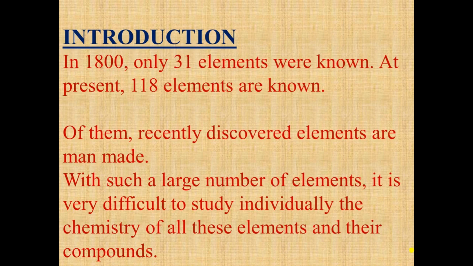So in earlier times, only a few elements were known to scientists. Only 31 elements were known in 1800. But now, at present, 118 elements are known. Now, with such a large number of elements, it is very difficult to study the properties of each and every element. So there was a need for systematic arrangement of these elements.